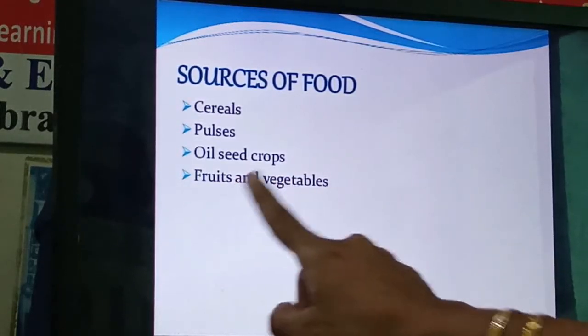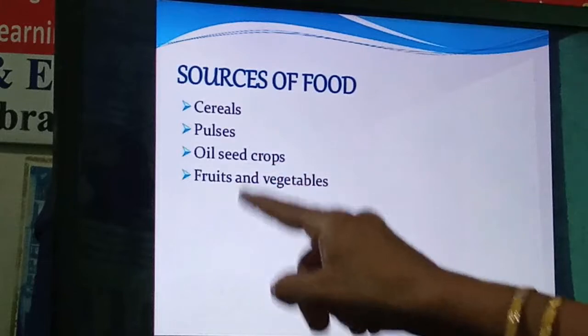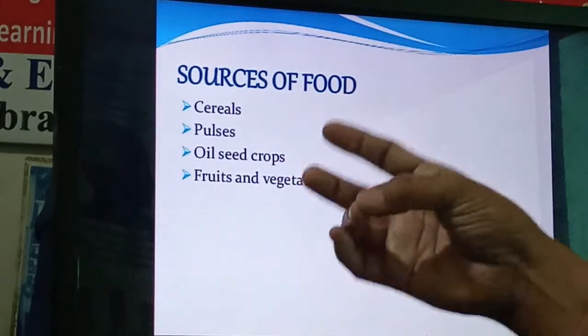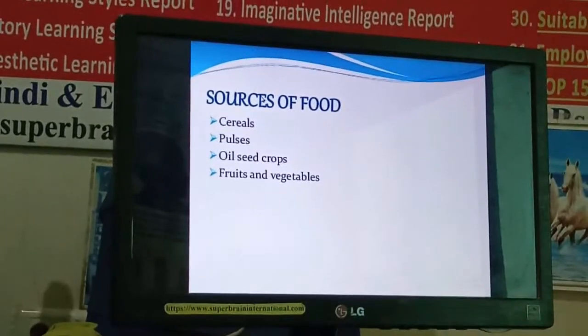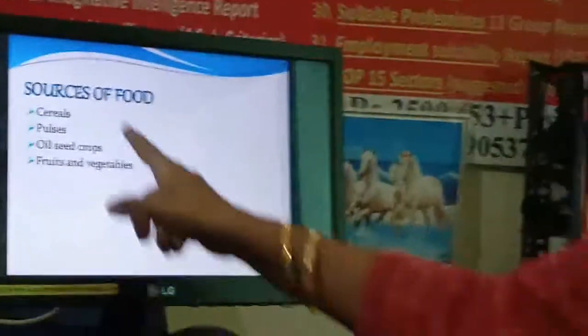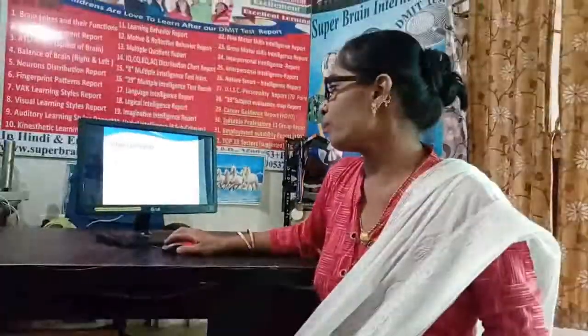And fruits and vegetables are there. From that, along with carbohydrates, we are also getting protein, minerals and vitamins from the fruits and vegetables. So we are taking food from all these plants.